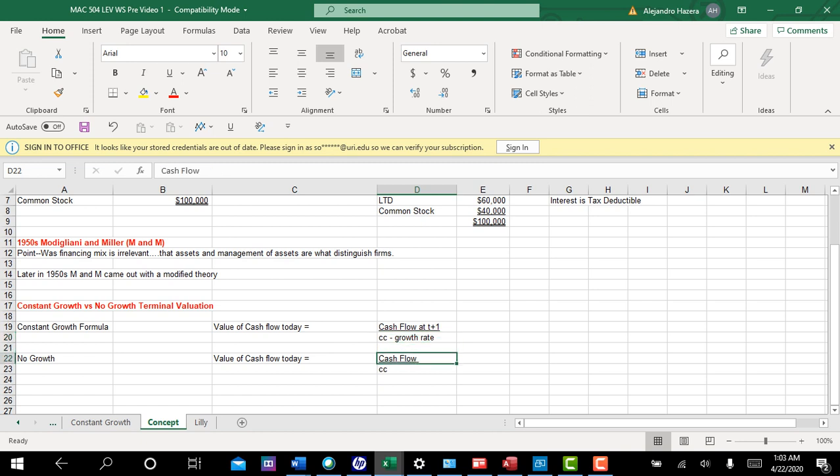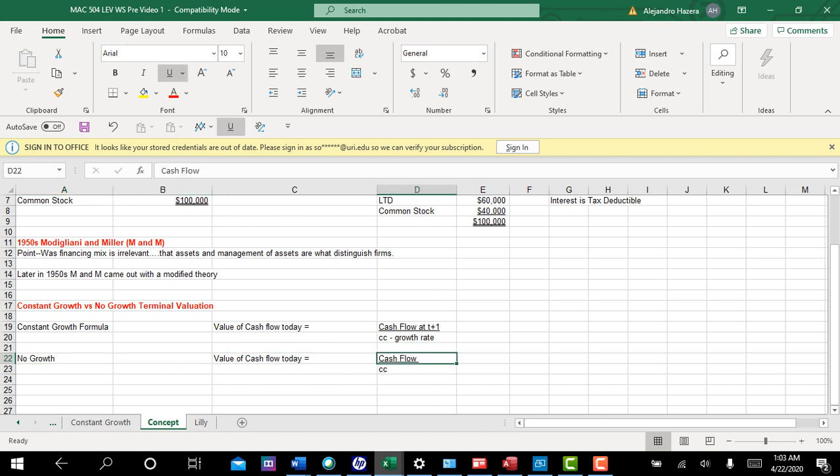Now there is another formula which is actually simpler, and you can figure this out using basic algebra, a little bit of calculus with limits, but it's in a lot of textbooks. It's called the no-growth formula. The no-growth formula is the same concept as the constant growth formula, but it places a value on a cash flow that goes on forever but doesn't grow in perpetuity. It could be a dividend that doesn't grow, an interest payment that doesn't grow, or some sort of free cash flow that doesn't grow.